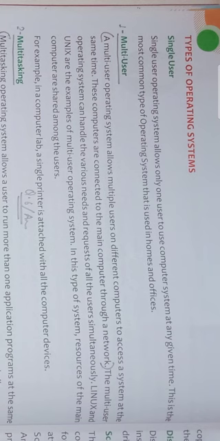Okay, so let's move to the next line: the multi-user operating system can handle the various needs and requests of all the users simultaneously.